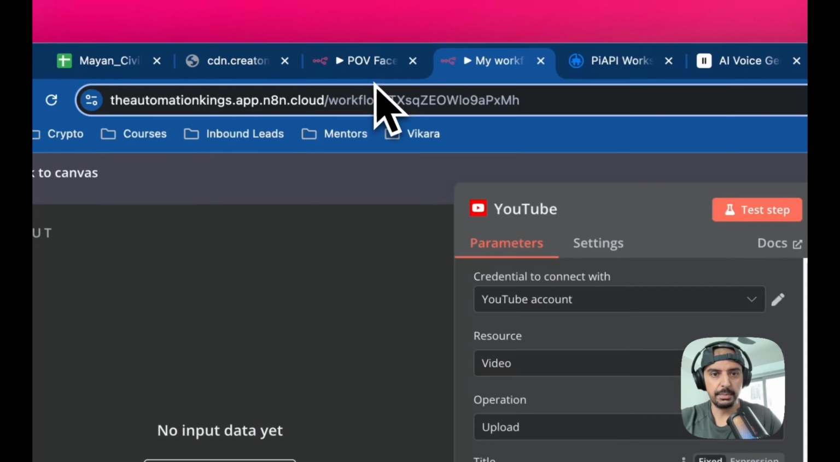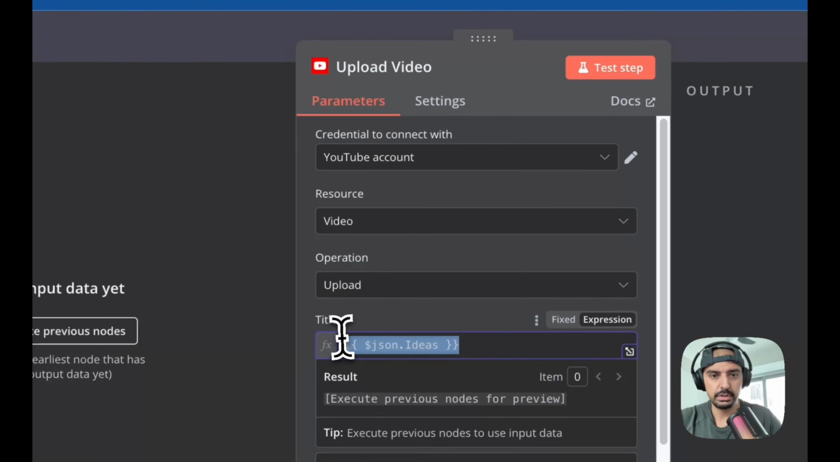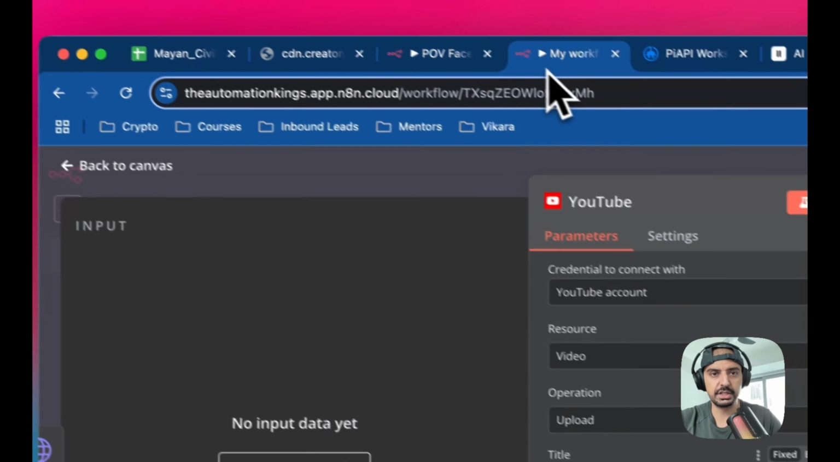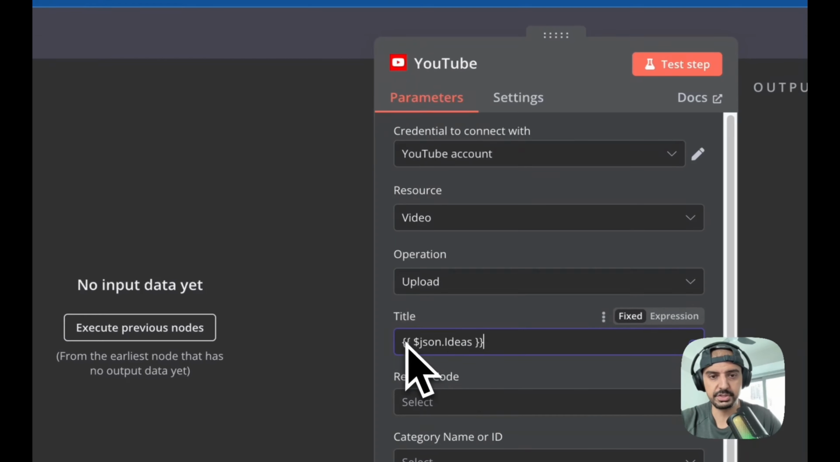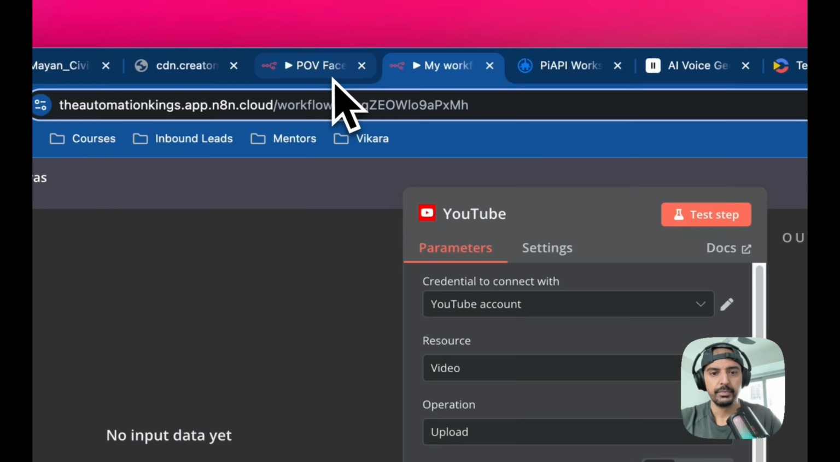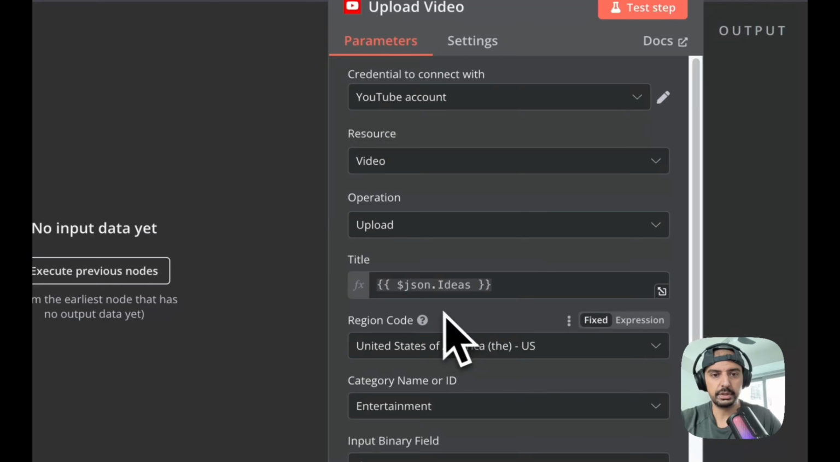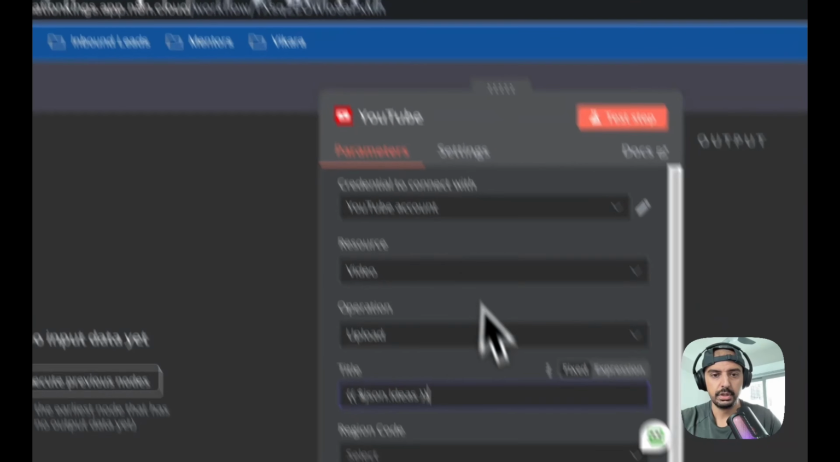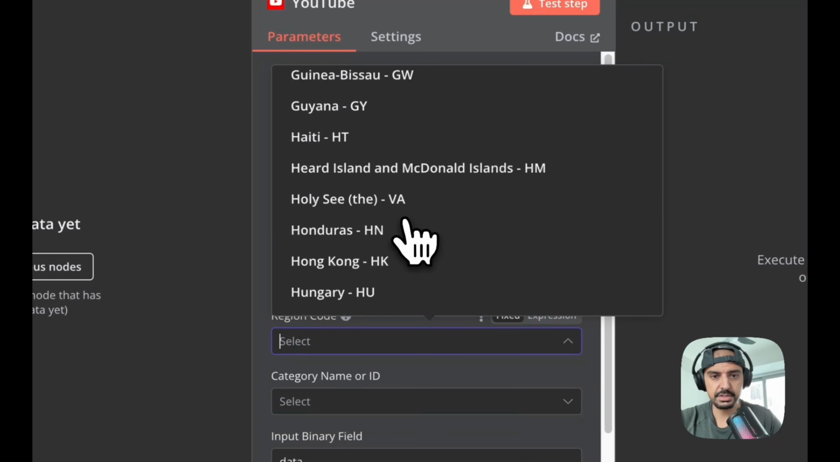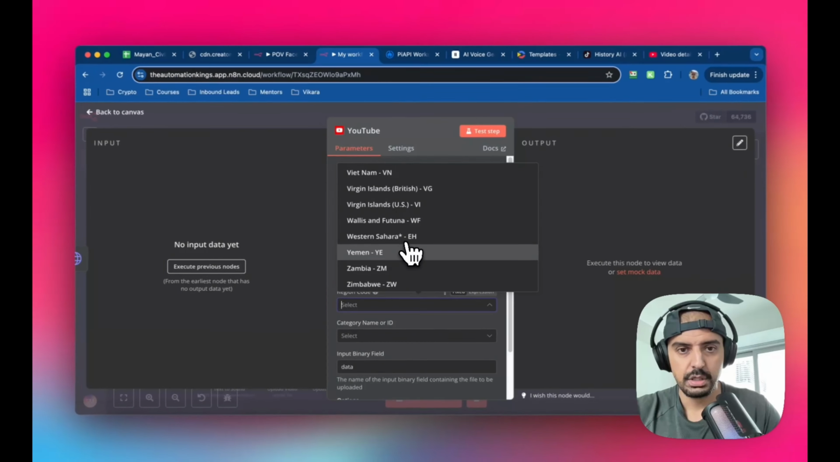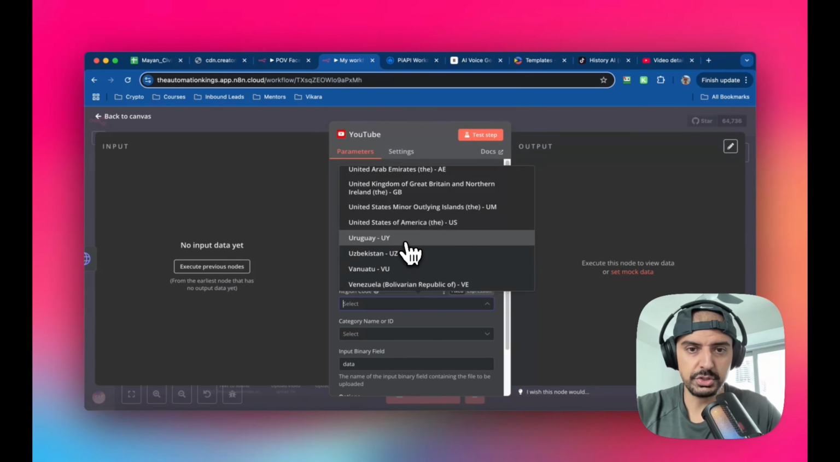So title is going to be the JSON field, right? And I can't see it because I haven't run it from the beginning, which is fine, but you just got to take this, right? And then if it's worked, then you'll see it below. Okay. For region code, I'm going to select the United States. You can put this to any region that you want.